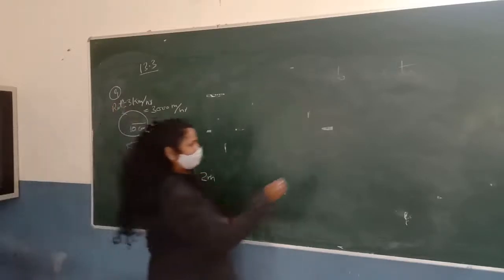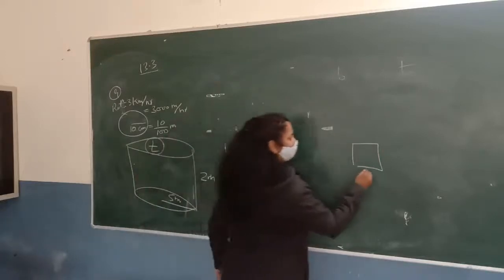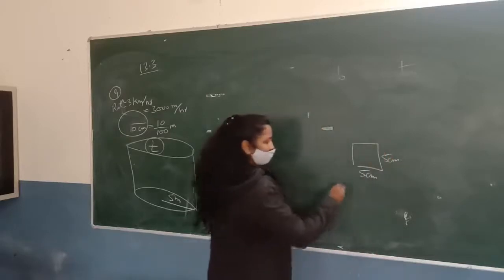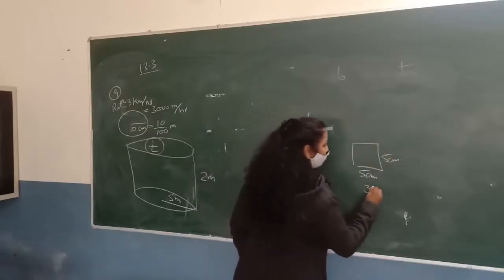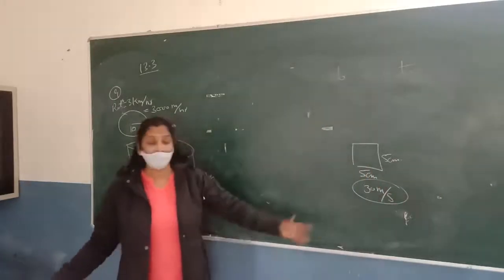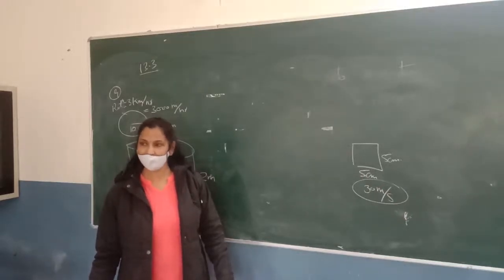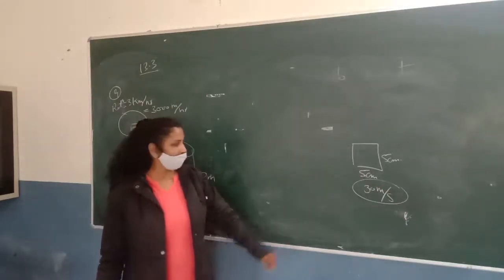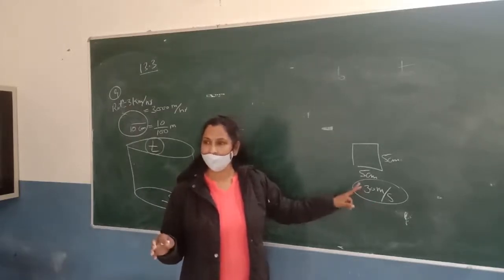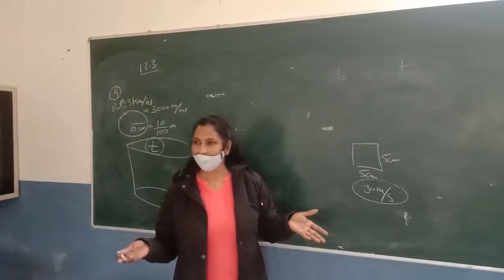Suppose in another question the cross section is 5 centimeter by 5 centimeter, and suppose I am telling you the rate is 30 meter per second. So what will you do, Daisy? How can you find it? What can you find here? Ma'am, area of square into 30 meter. So it will be the volume of water flowing in how much time? In 1 second.